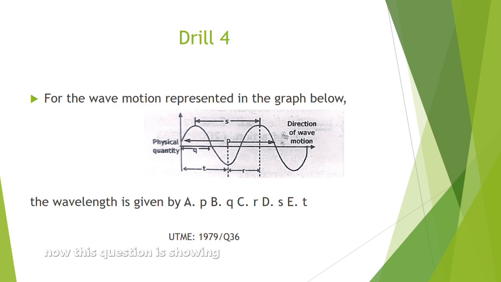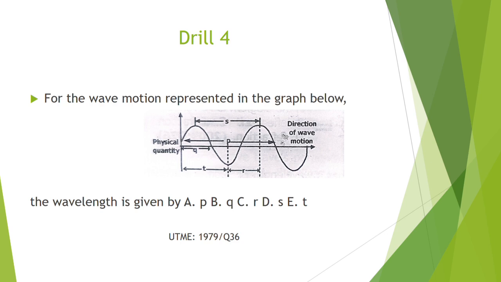Now this question is showing us different points, S, P, Q, R and T. If you look at S that we have there, S is going from crest to crest, and that shows that S is a wavelength. P is not a wavelength because it's longer, it's not for successive points. Q is half of a wavelength and T is not up to a wavelength. R is also like half of a wavelength. So from what we have there, only S represents a wavelength.